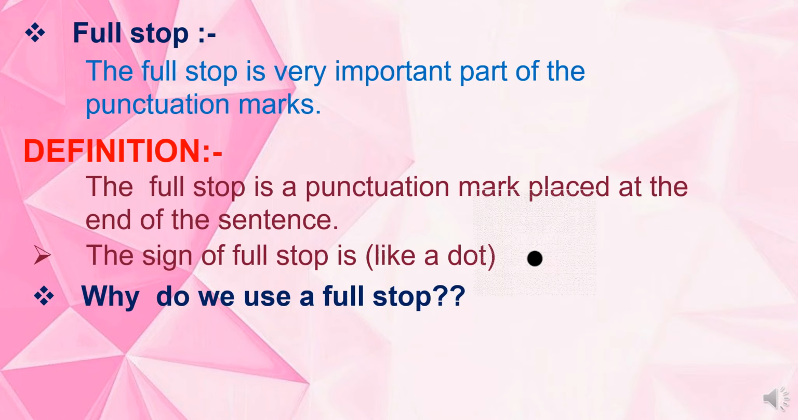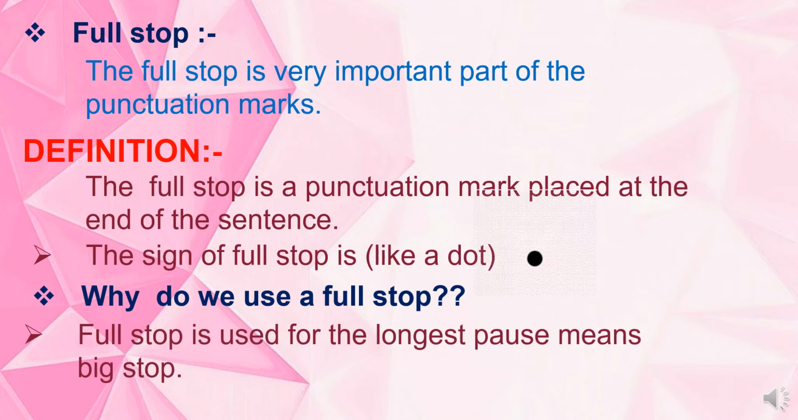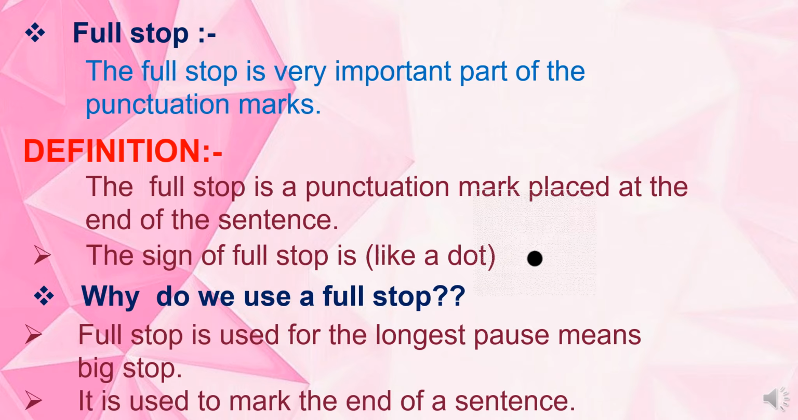Why do we use a full stop? Let's see. A full stop is used for the longest pause, meaning a big stop. It indicates that the sentence is completely done. While other punctuation marks within a sentence are for a very short time, when we put a full stop, it indicates a big pause, the longest duration, before continuing with the second sentence.